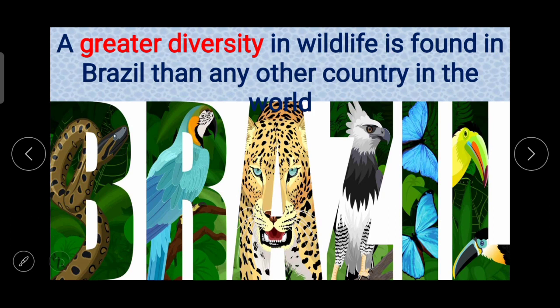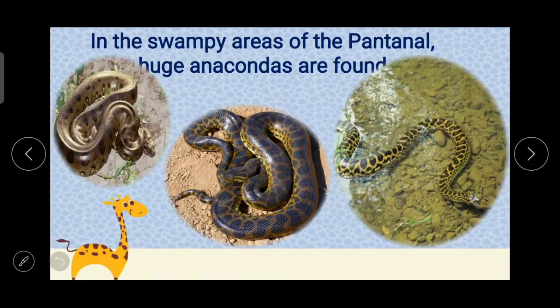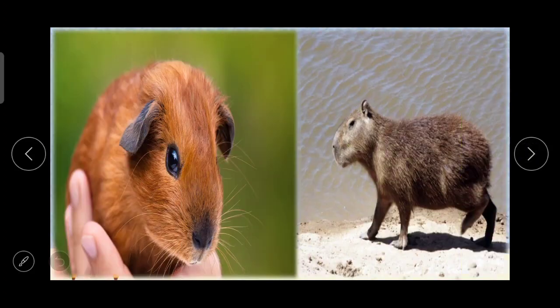If we compare it with any other country, we see greater diversity in wildlife in Brazil than in the whole world. In the swampy areas of the Pantanal, huge anacondas are found, as you can see on the screen. Here, only names and places we are going to talk about.